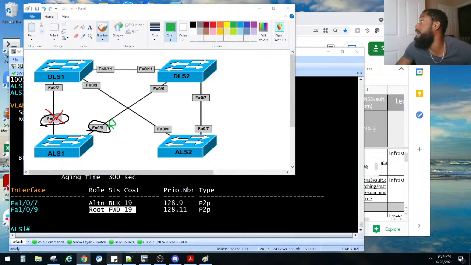Bro, server mode and client must be in the same domain. Okay, true. But remember, you guys were mentioning that it should be in transparent mode. And that's why I was like, I don't know, man. But you know what? We're going to go with that.